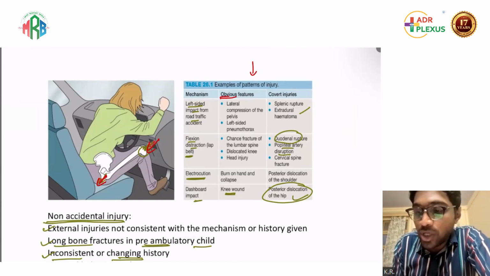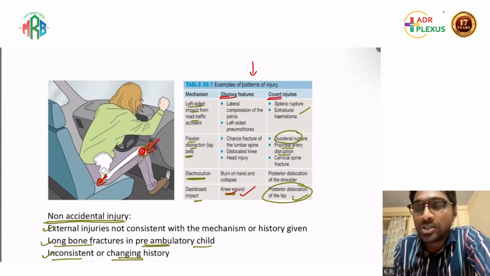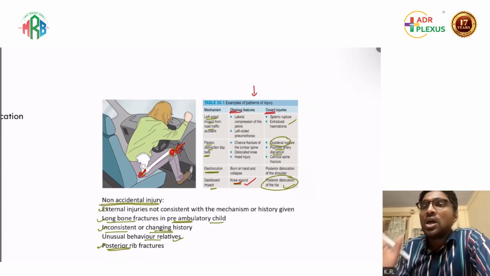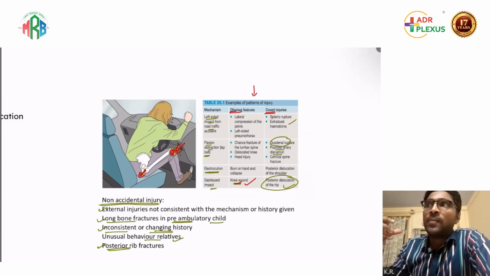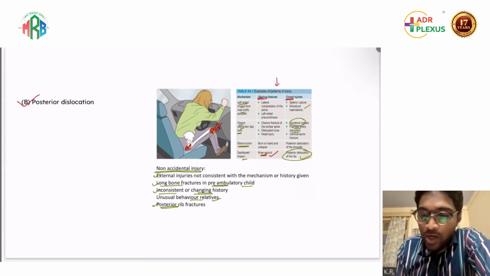Okay. So we had discussed these patterns of injury. What is an obvious injury and what is a covert injury? Obvious injury means this knee injury, you can see here, becomes the obvious one, and this is a hidden injury. So you should always rule out hidden injuries based on the mechanism of injury. Always ask the history of the patient: what is the nature of the injury and what is the mechanism of injury? Very, very important. What is the force that got applied? How severe or how great is the force? That is a very important criterion. Okay, and non-accidental injury also we had discussed.